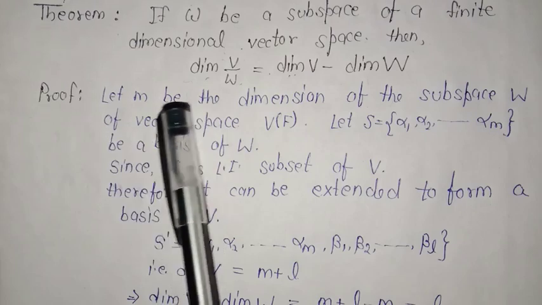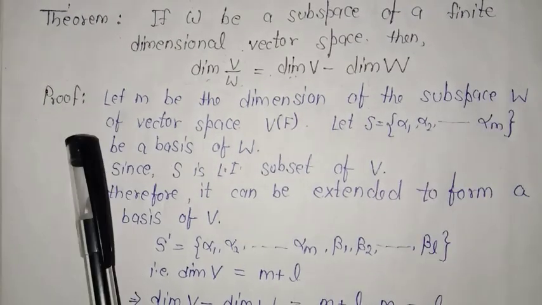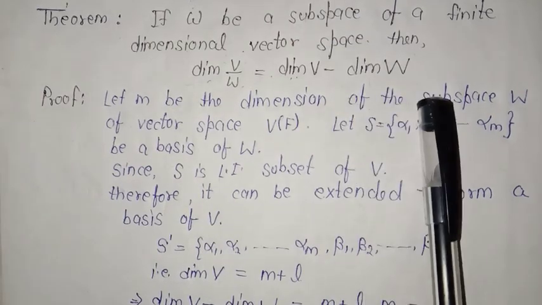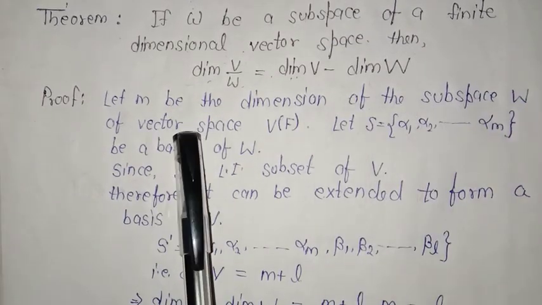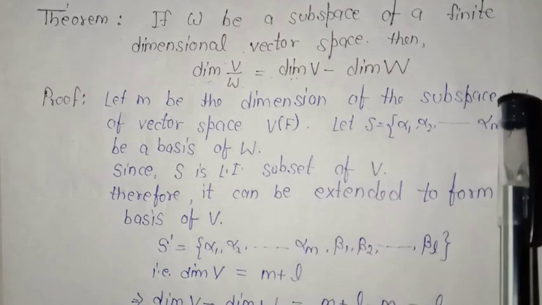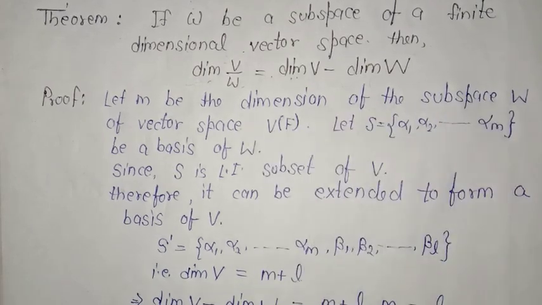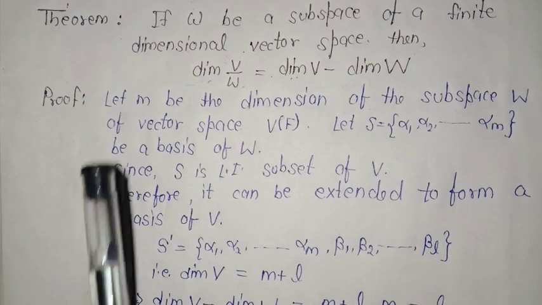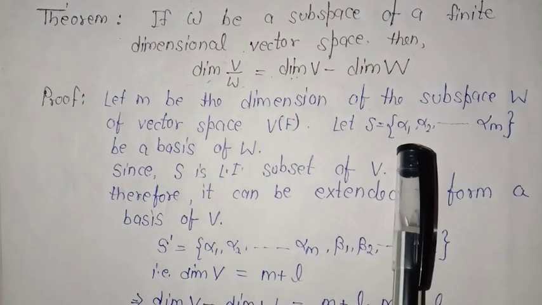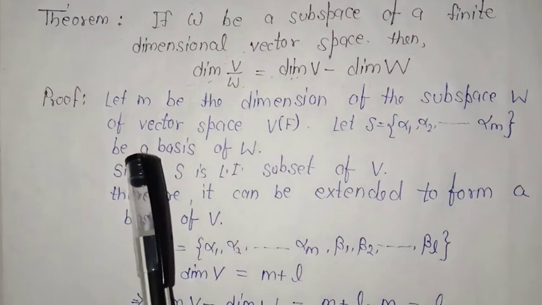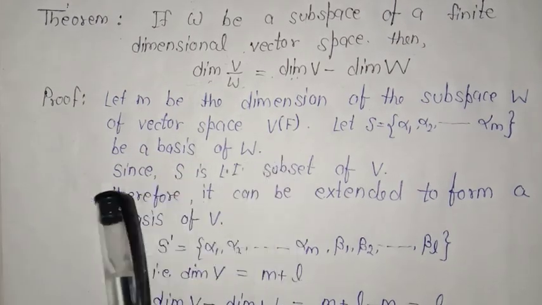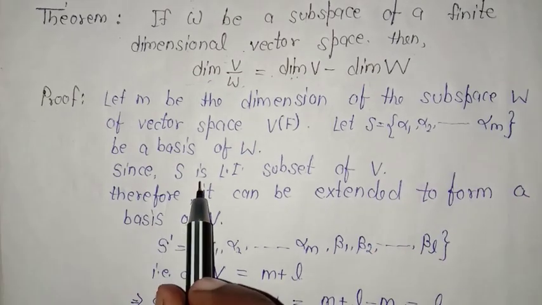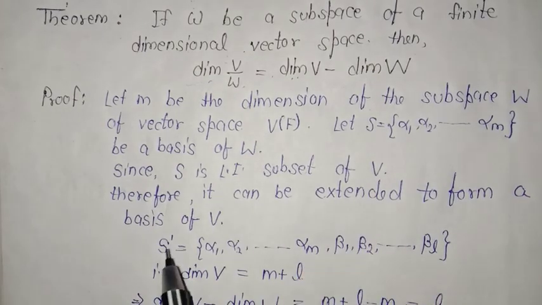So the proof starts from the dimension of the subspace W. Let m be the dimension of the subspace W of a vector space V over F. If this is the dimension of the subspace W, then its basis must contain m vectors. So let S equal alpha 1, alpha 2 and so on up to alpha m be a basis of W. Now every basis forms an LI set. So S must be an LI subset of the vector space V.